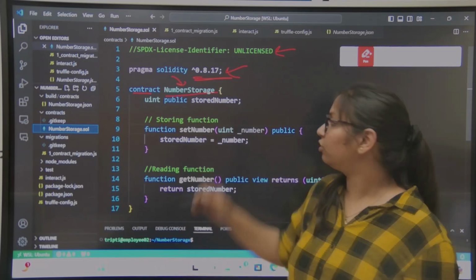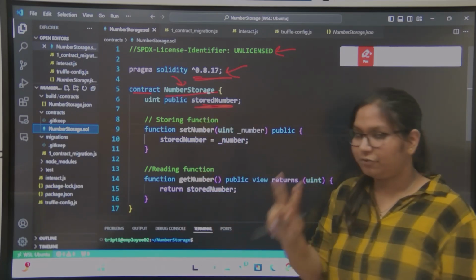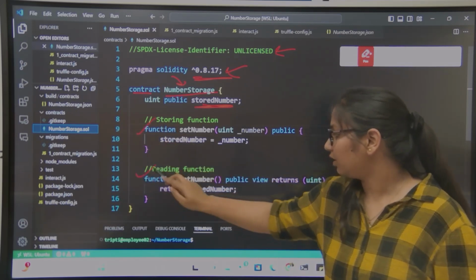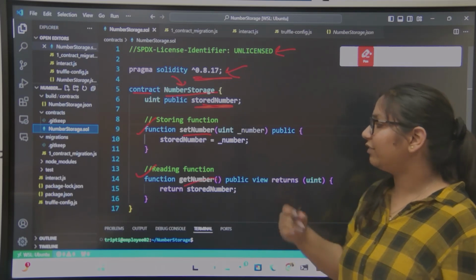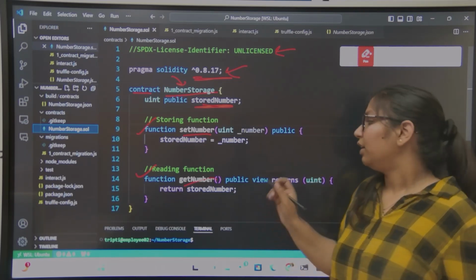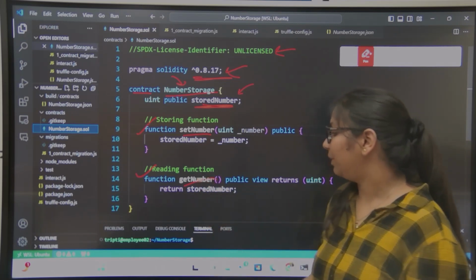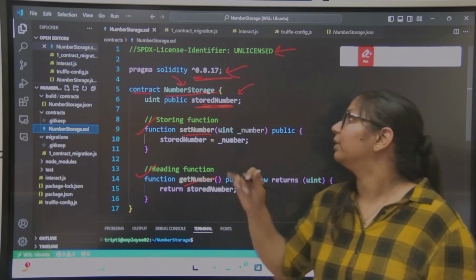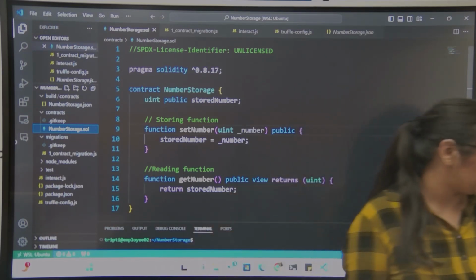Here I have used a variable which is storedNumber. Then I have two functions here. One is setNumber, other is getNumber. setNumber means whatever number is coming, you need to store this in storedNumber. In getNumber, you have to return that storedNumber. So this is a simple example of reading and writing operations in smart contracts.